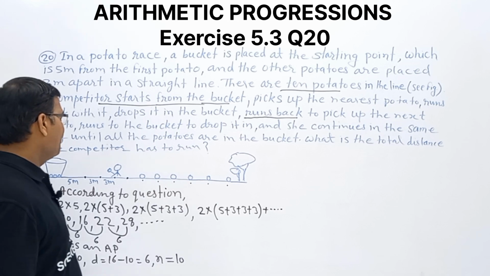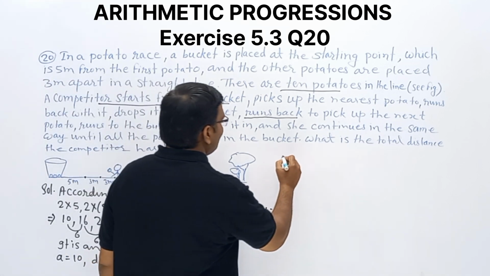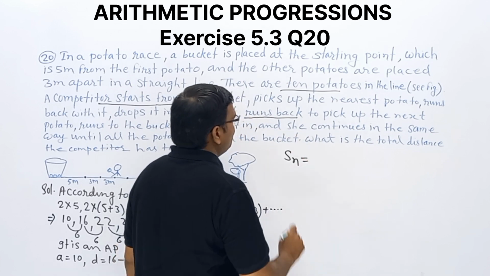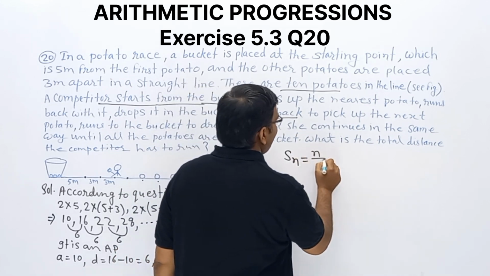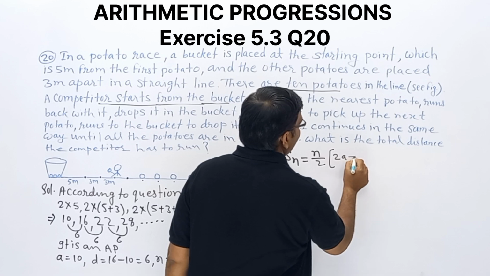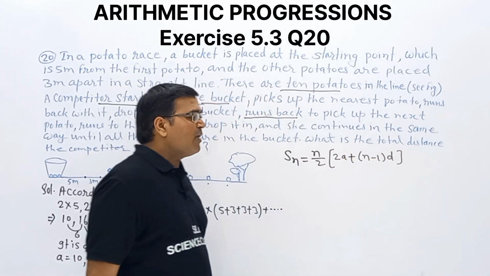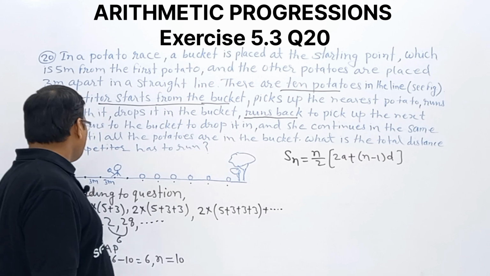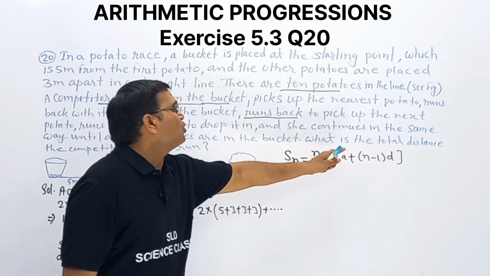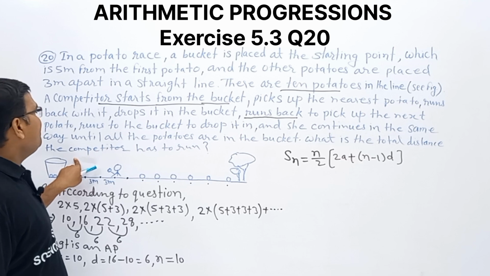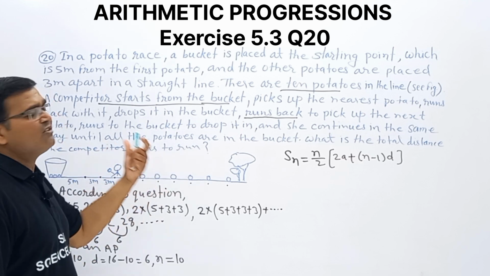So we use the sum of n terms of the AP formula, Sn equal to n by 2 into [2a plus (n minus 1) into d]. Yes or no? Why are we using this one? Because we want to find the total distance the competitor has to run.